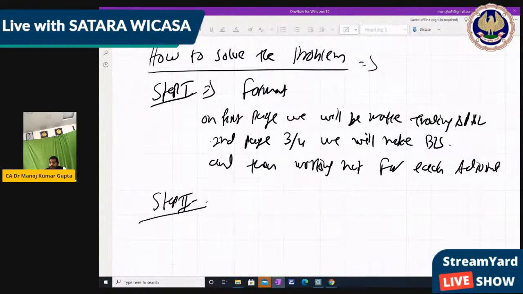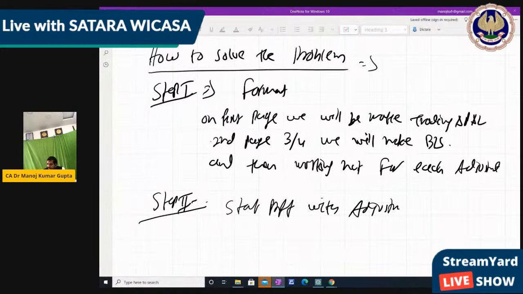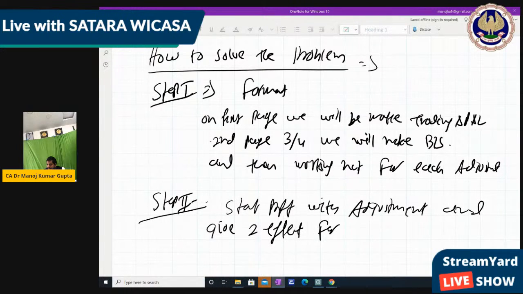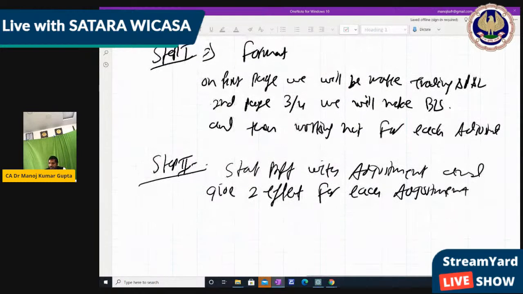Now what is step 2? We start the problem with the adjustment and give two effects for each adjustment, like this.